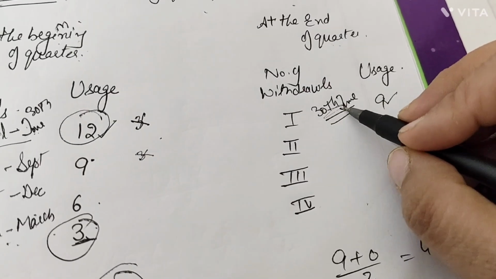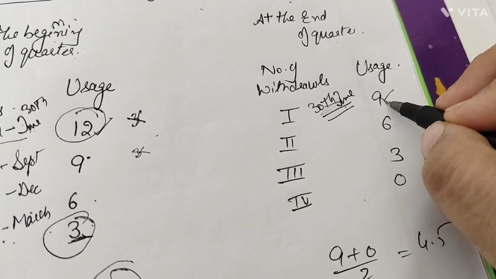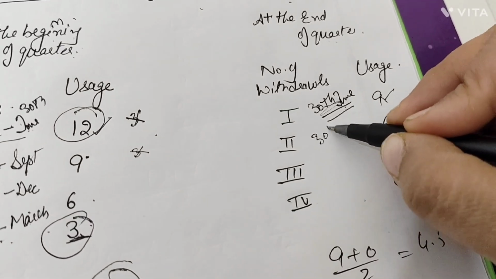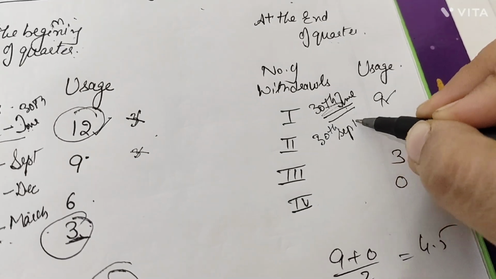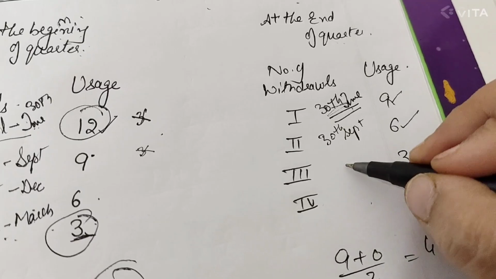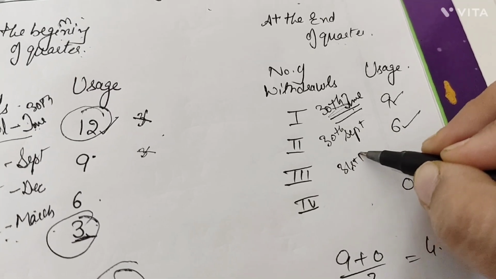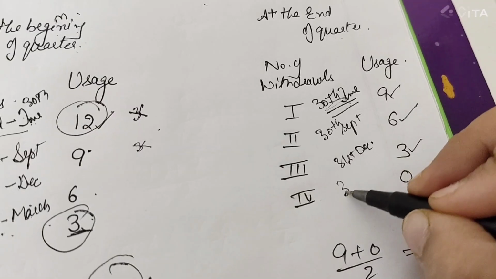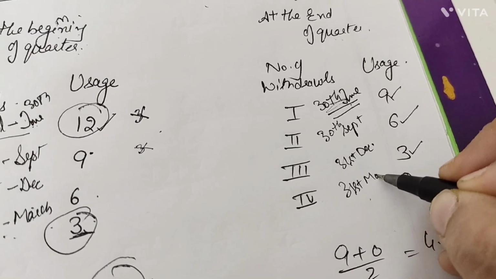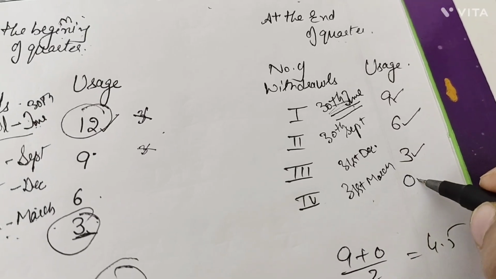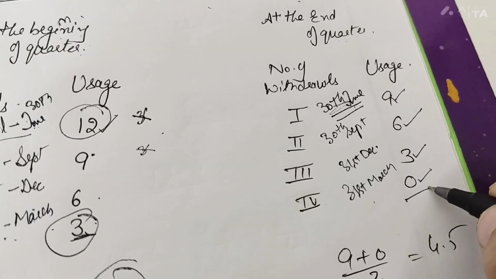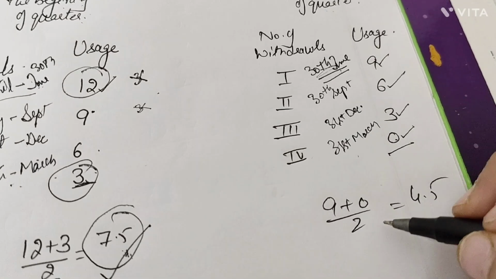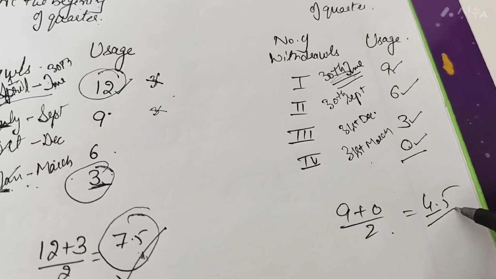Because 3 months have gone, 9 months were left. Now, the second withdrawal was made on 30th of September, so there were 6 months left. Then the next was 31st of December, so 3 months were left. The last withdrawal was on 31st March, so the quarter ended, nothing left, so it is 0. Now take the average of 9 plus 0 divided by 2, which is 4.5.